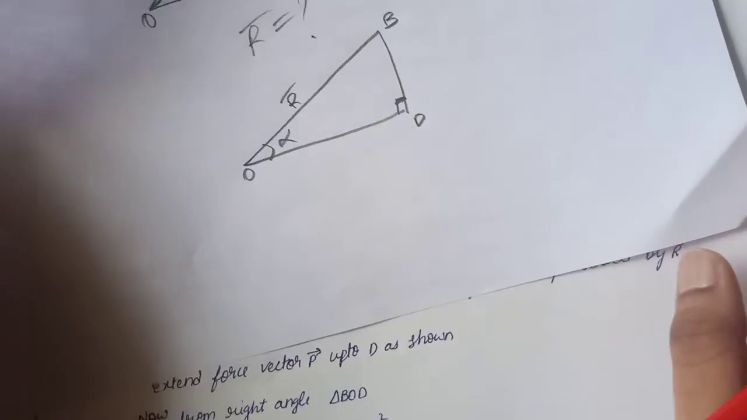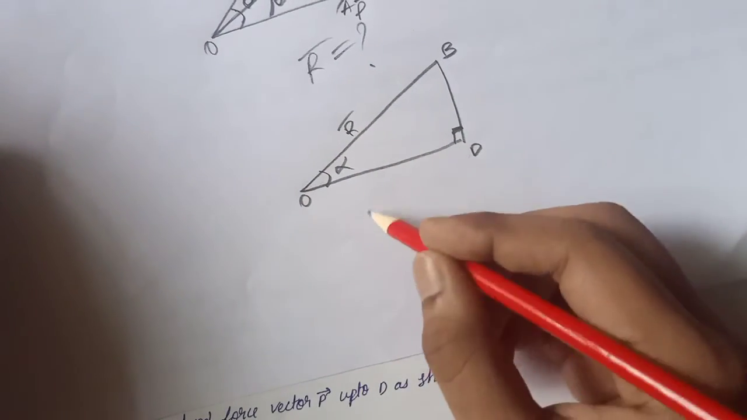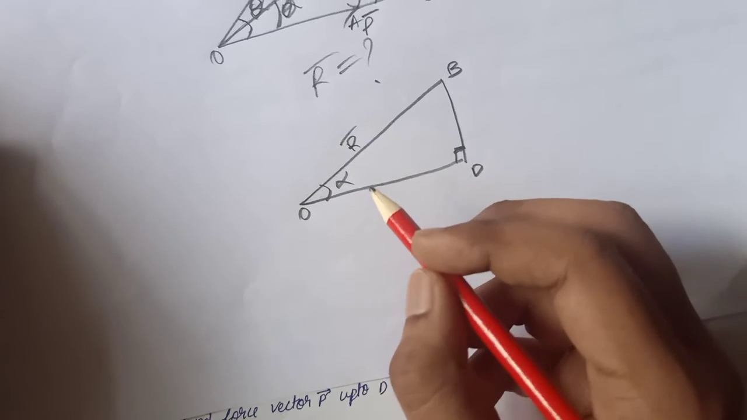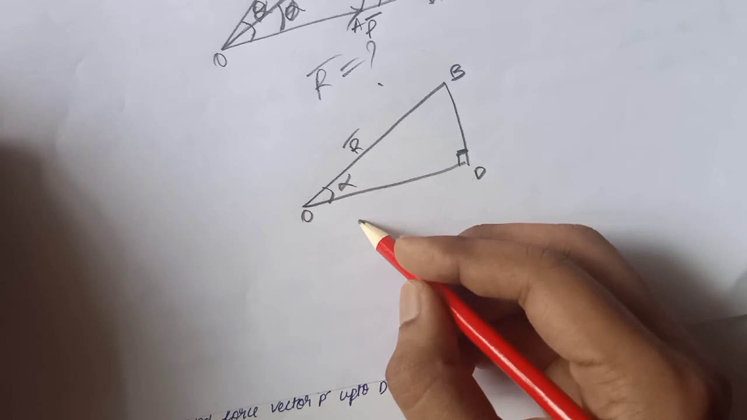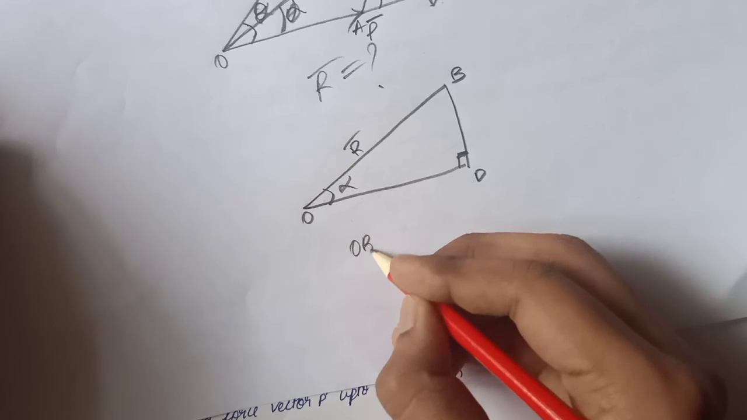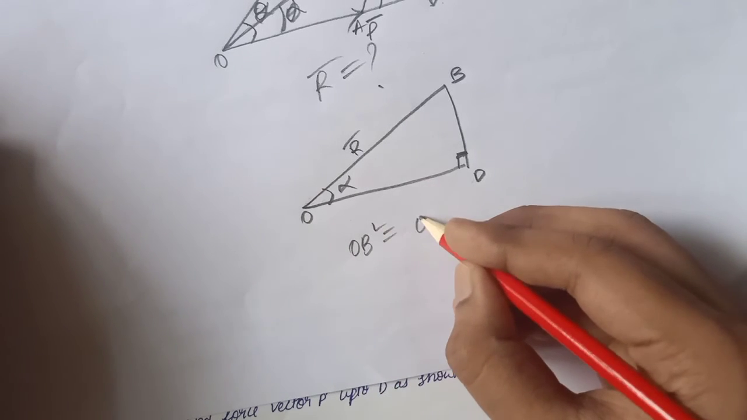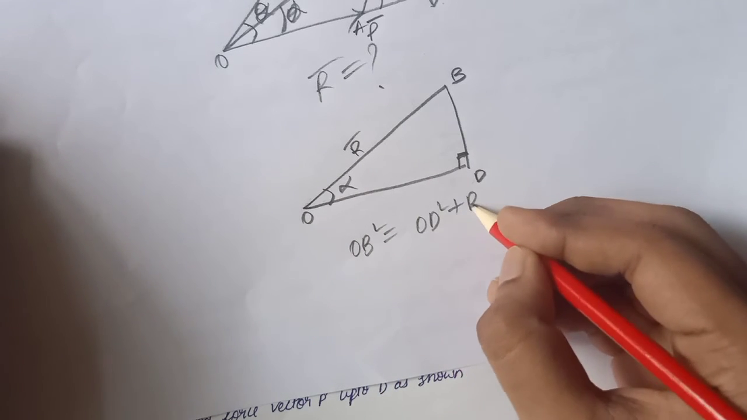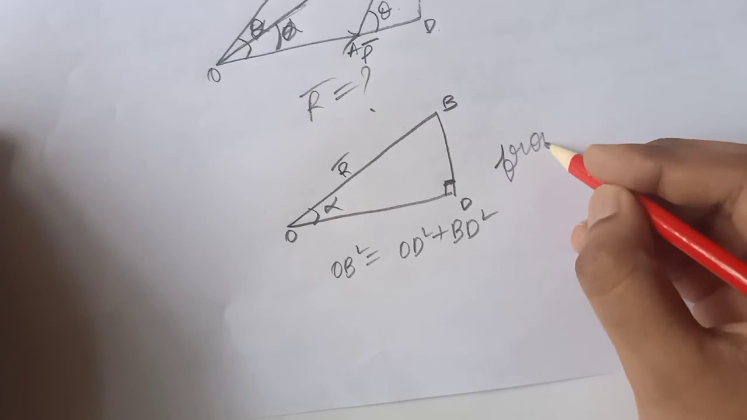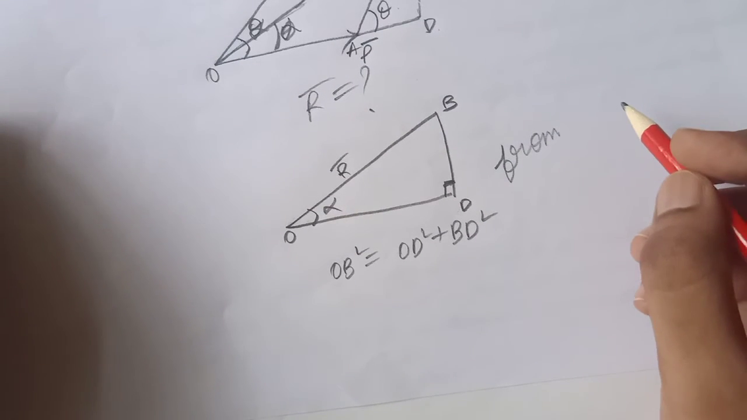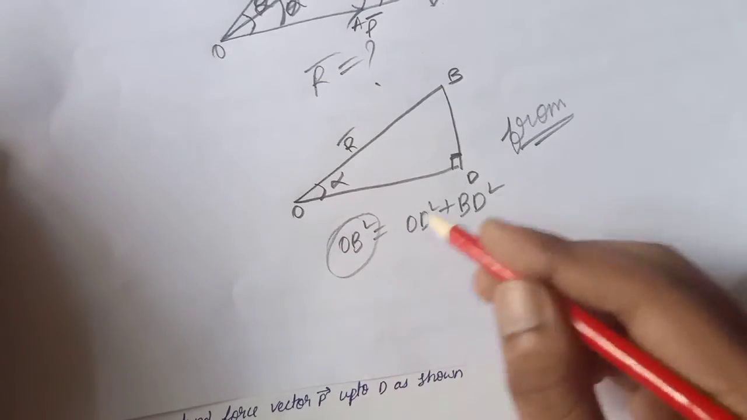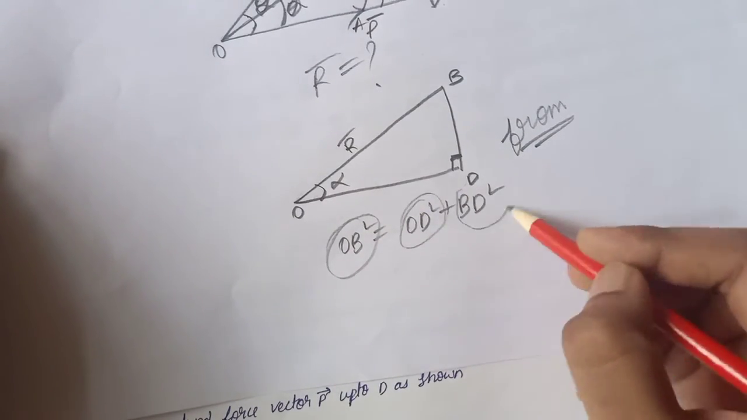Now from the right triangle, you know Pythagoras theorem, no? Where OB square equals OD square plus DB square. From Pythagoras theorem we got this: OB square equals OD square plus BD square.